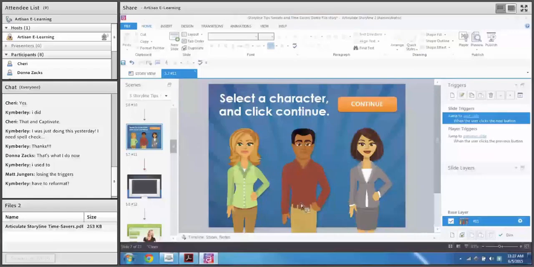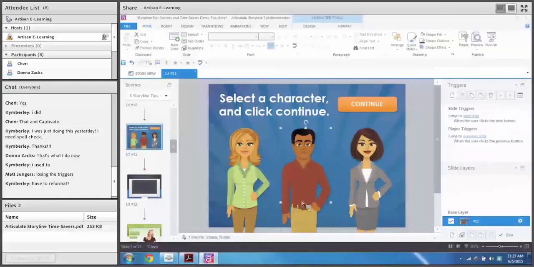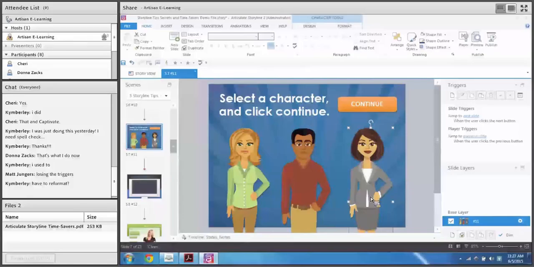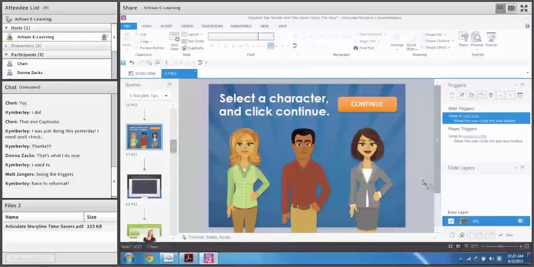But if the user selects character 2, turn character 1 and character 3 to deselected. And the same thing for character 3. If the user selects character 3, turn character 1 and character 2 to deselected or normal. That's a very, very manual process. It requires a bunch of triggers. And there's actually an easier way of doing that in Storyline, and it's called a button set.